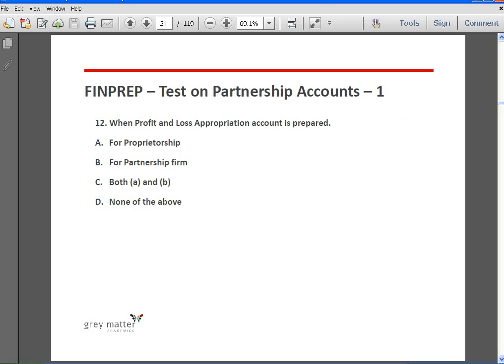Next, when is a profit and loss appropriation account prepared? It is prepared for a partnership firm. It is not prepared for a sole proprietor, because in case of a sole proprietor there is only one person carrying on the business, and whatever profit the business makes belongs to him. So there is no question of appropriating the profit. But in case of a partnership firm, that's not the case. There could be many partners, and hence the necessity to prepare a P&L appropriation account to show how the profit is getting appropriated to the various partners.